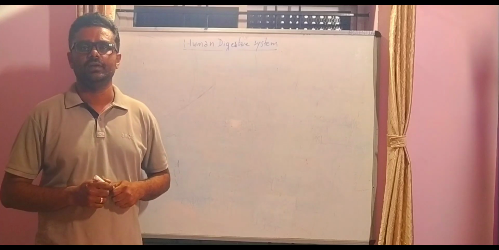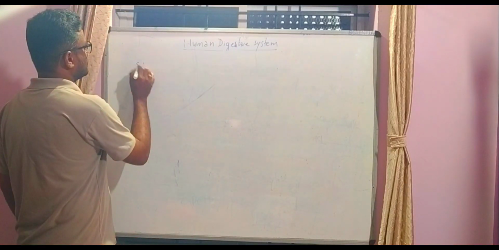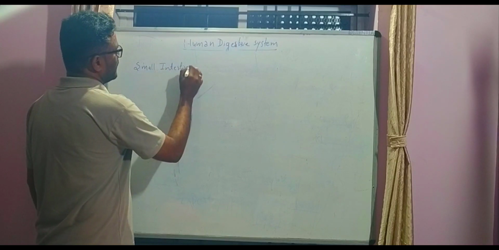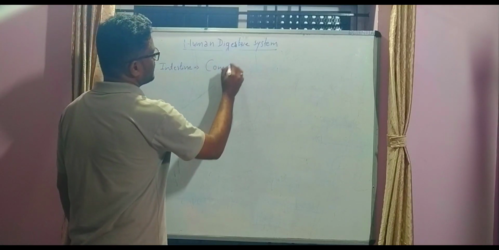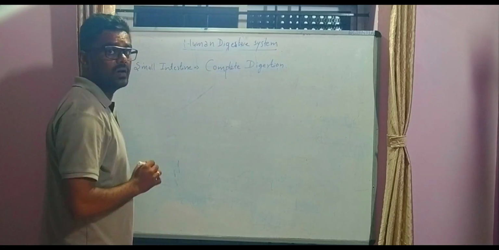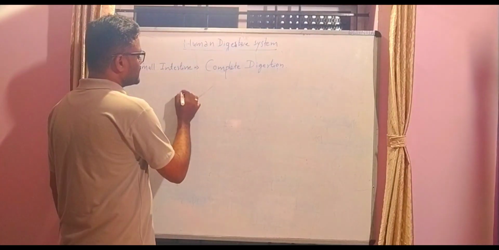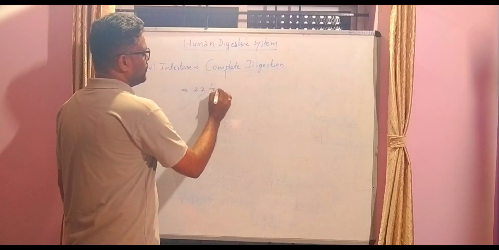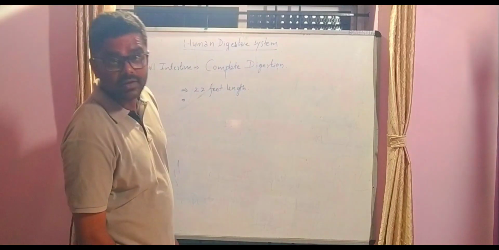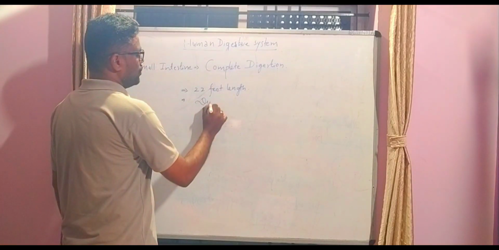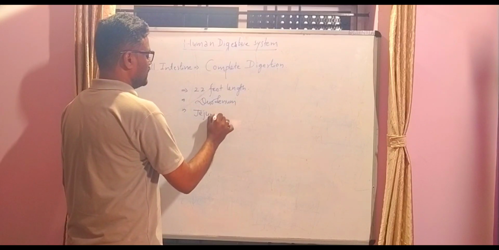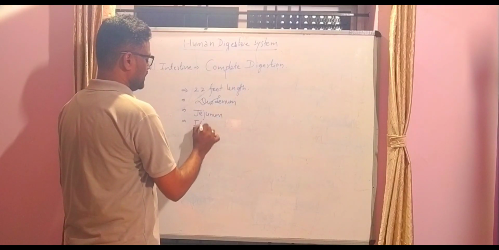Next, the food enters into the small intestine. The small intestine is the part of the digestive system where complete digestion takes place. The small intestine is about 22 feet in length, and it is divided into three different parts: the duodenum, then the jejunum, and one more, the ileum.